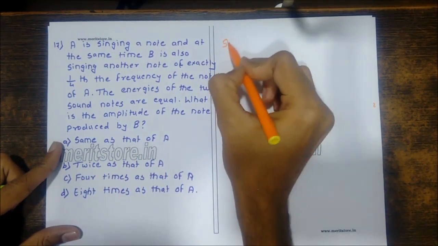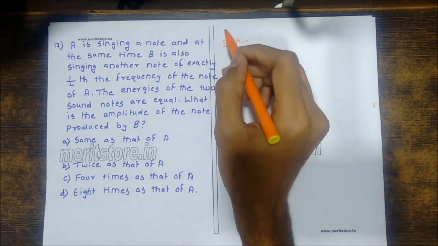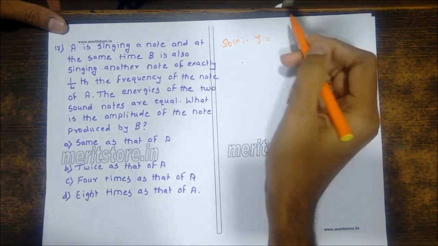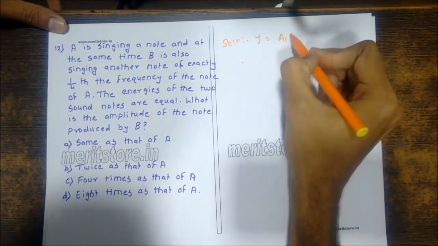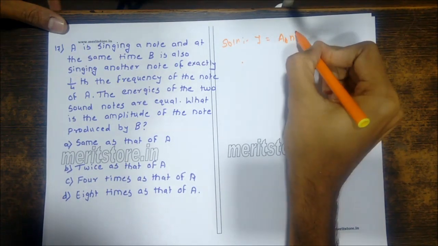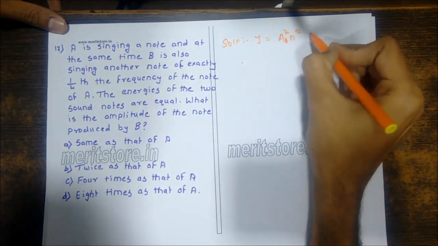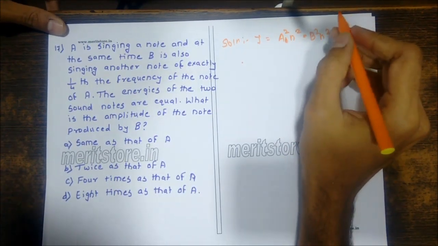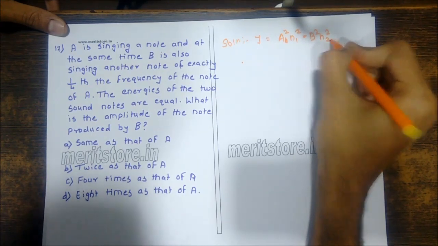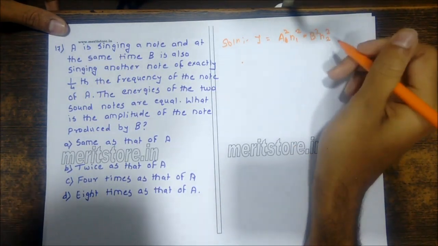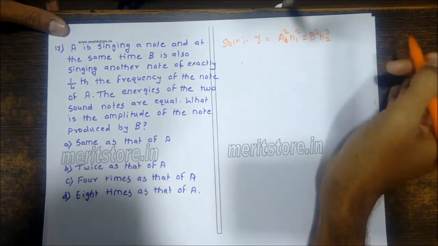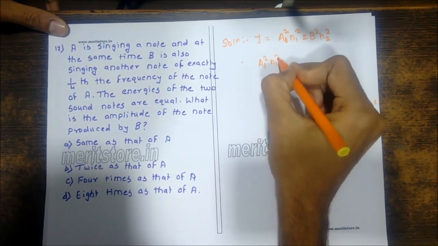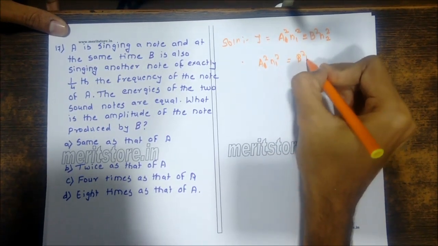So here we have A singing a note and B also singing a note. So we have the intensity, which is equal to A square n square, which will also be equal to B square n square. Let us represent the frequency of A as n1 and B as n2. So we have the formula A square n1 square equals B square n2 square.